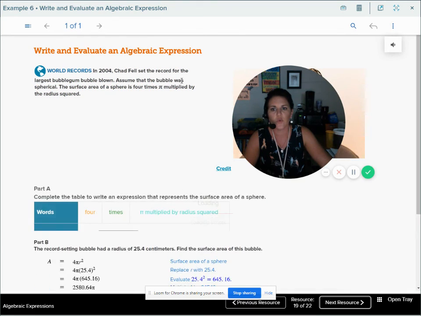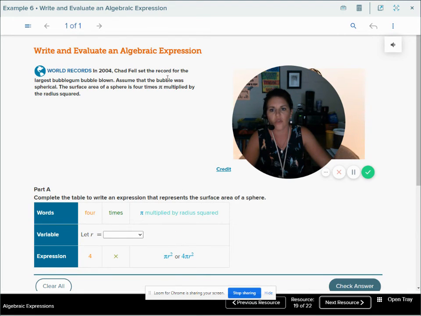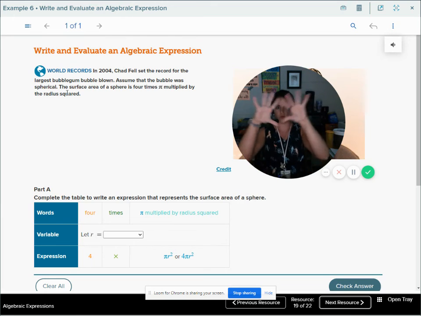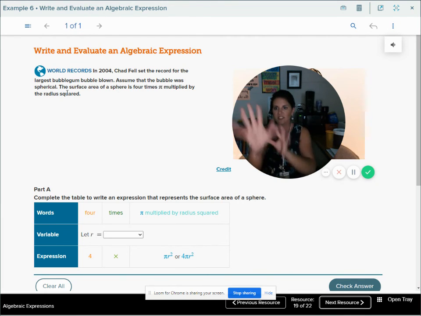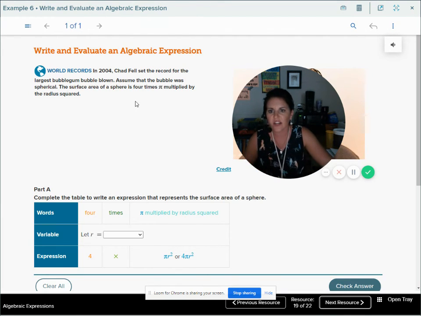In 2004, Chad Fell set the record for the largest bubblegum bubble blown. Assume that the bubble was spherical, meaning it's round like the earth, like a globe, it's spherical. The surface area of a sphere is 4 times pi, we know pi is roughly 3.14, multiplied by the radius squared.